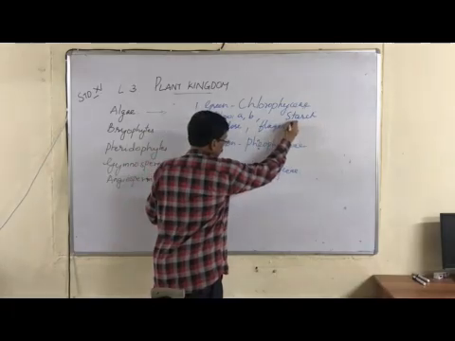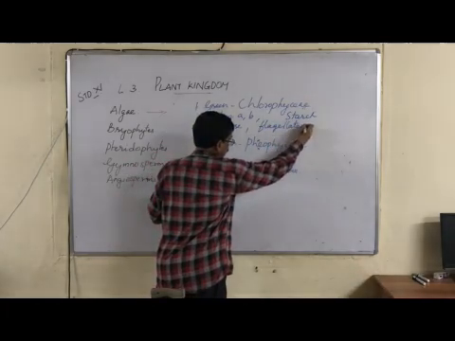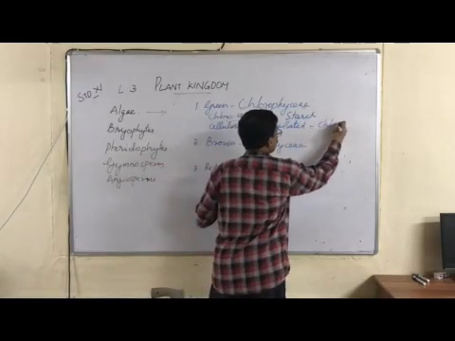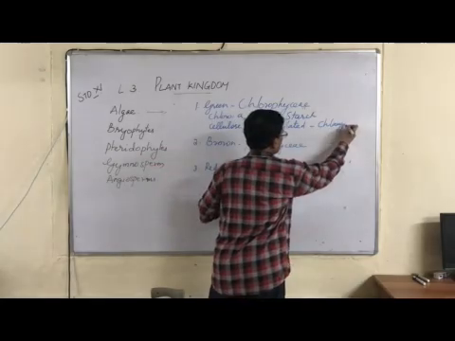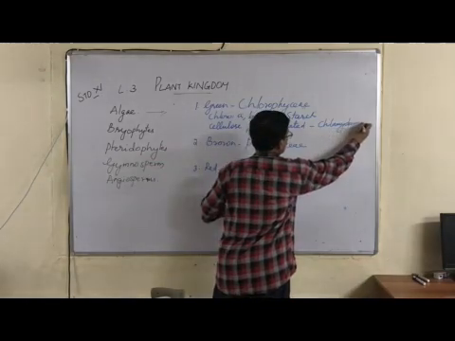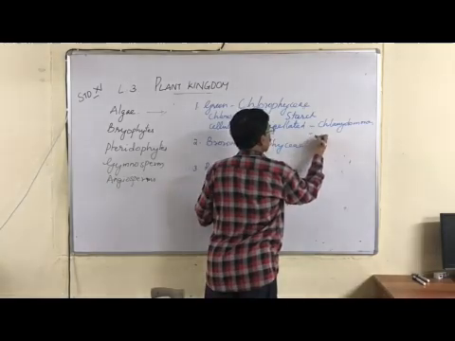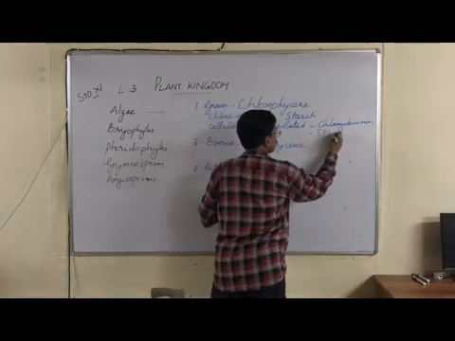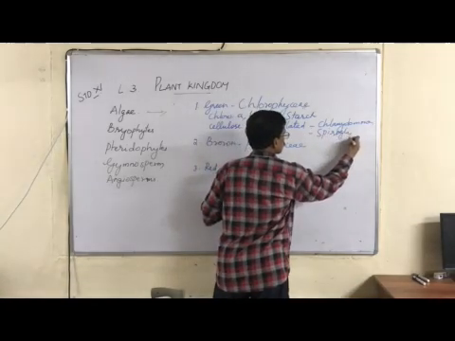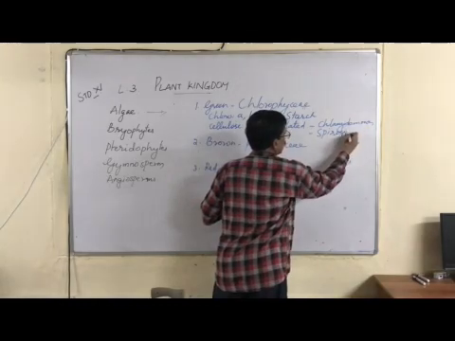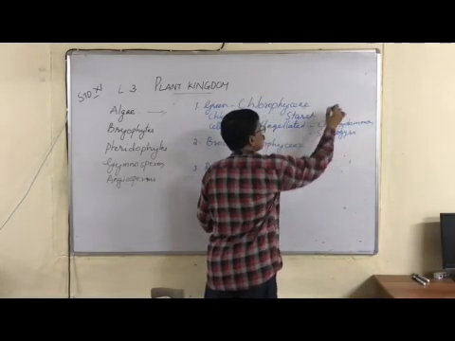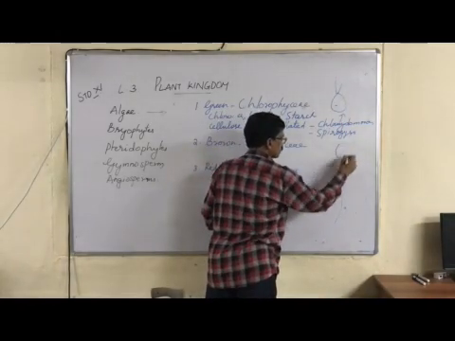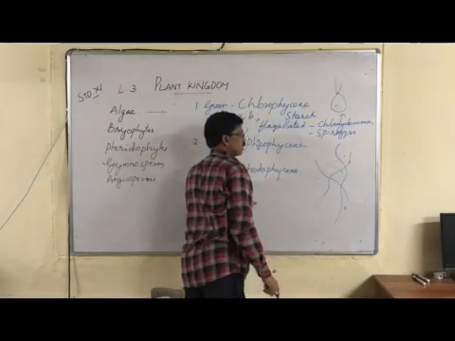They are flagellated. There are a lot of flagellated algae. For example, Chlamydomonas is a flagellated algae. Then again, Spirogyra is not flagellated. Chlamydomonas is unicellular green algae, whereas Spirogyra is filamentous green algae.